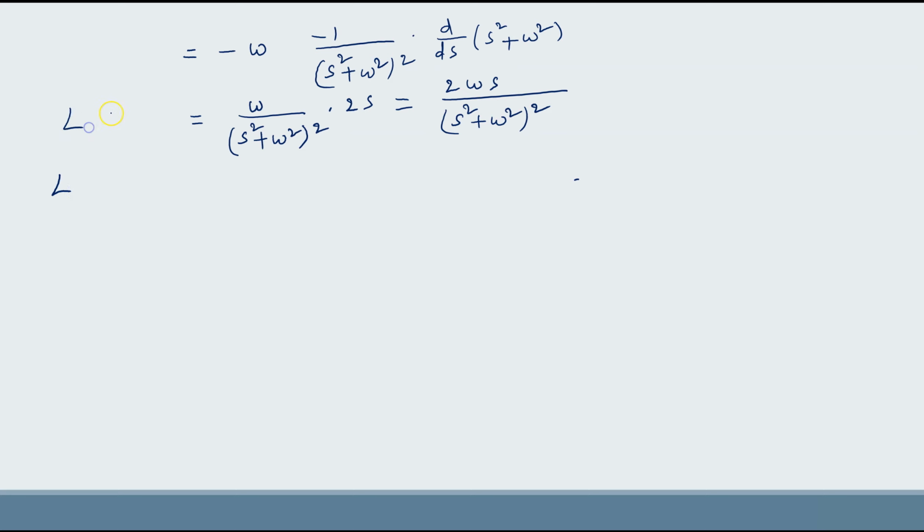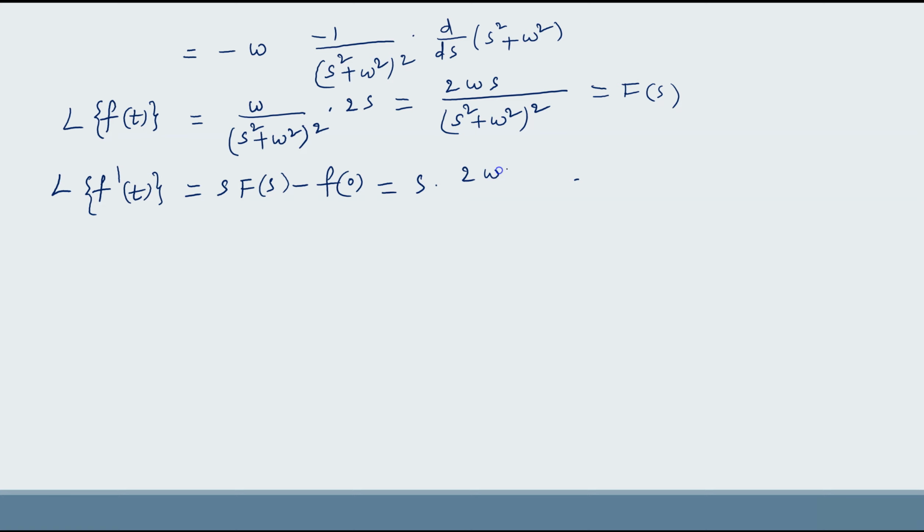Now this is the Laplace transform of f of t. Now L of f dash of t equal to s F of s minus f of 0, where F of s is the transform found above. That is equal to s into 2 omega s by s square plus omega square whole square minus 0, which is equal to 2 omega s square upon s square plus omega square whole square.